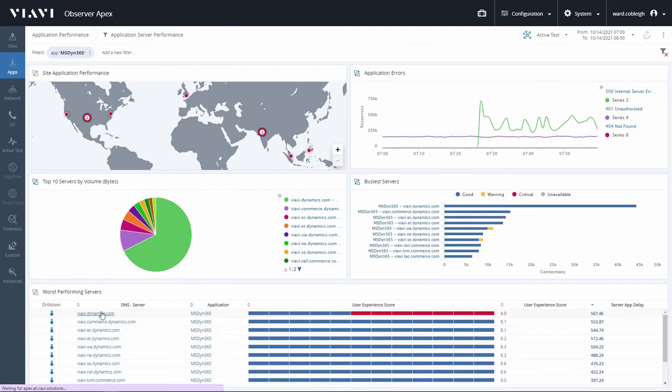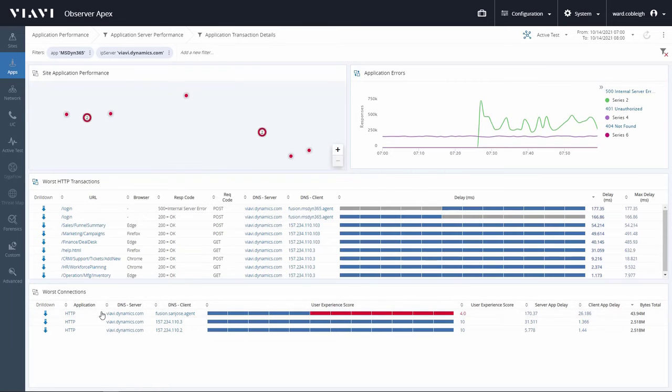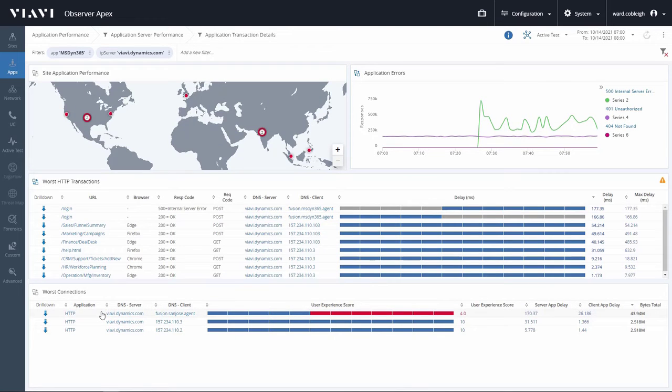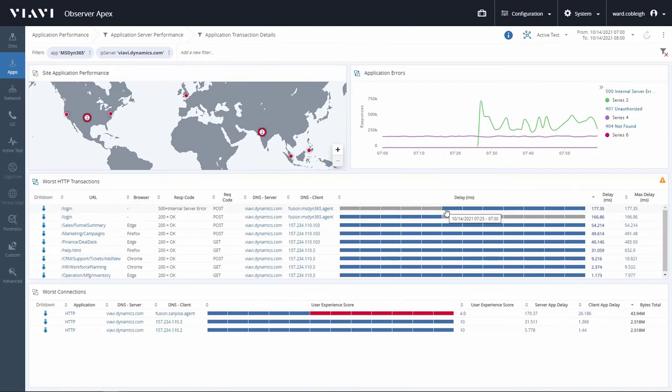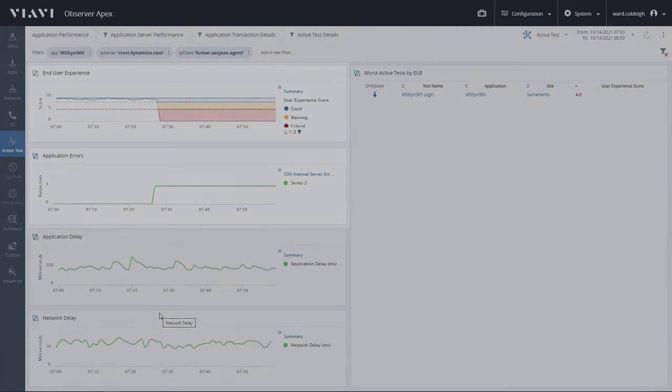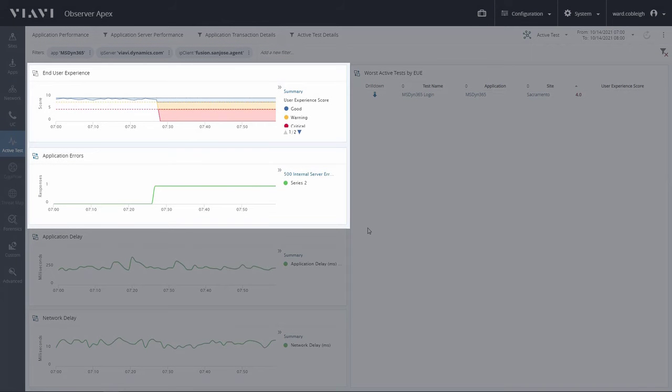When you drill down to that server to look at connection details, you immediately determine that the Observer Active Test Agent, which had been receiving 200 OK responses from the server, is now seeing the internal server errors. One more click makes the correlation crystal clear. Ongoing active testing has revealed that everything was fine until about 7:30 a.m., but now you have a problem.